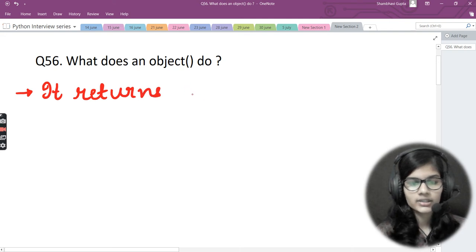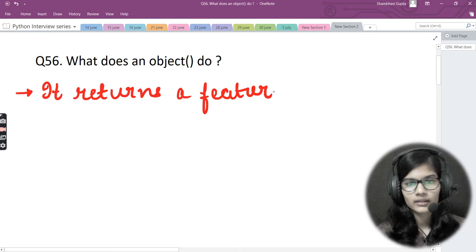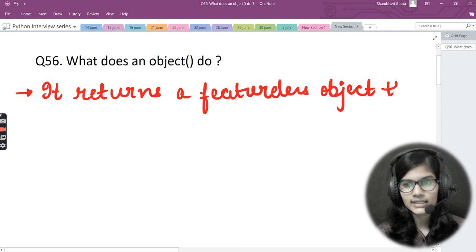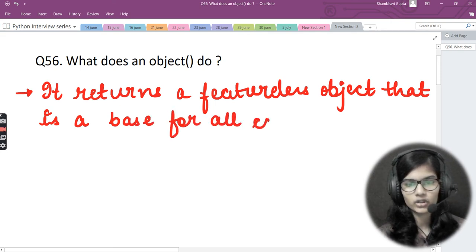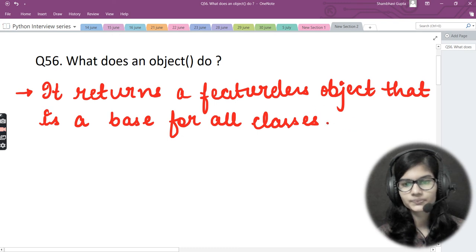It returns a featureless object that is a base for all classes.